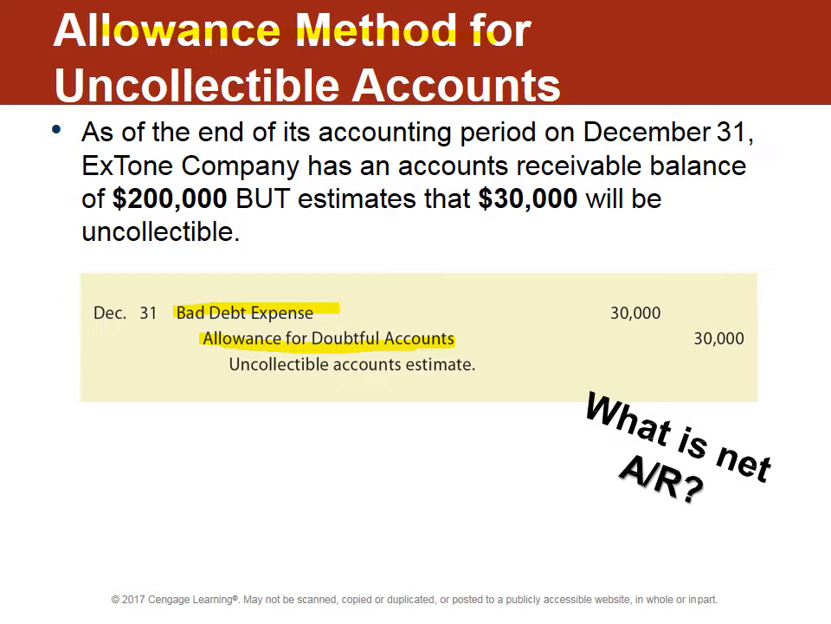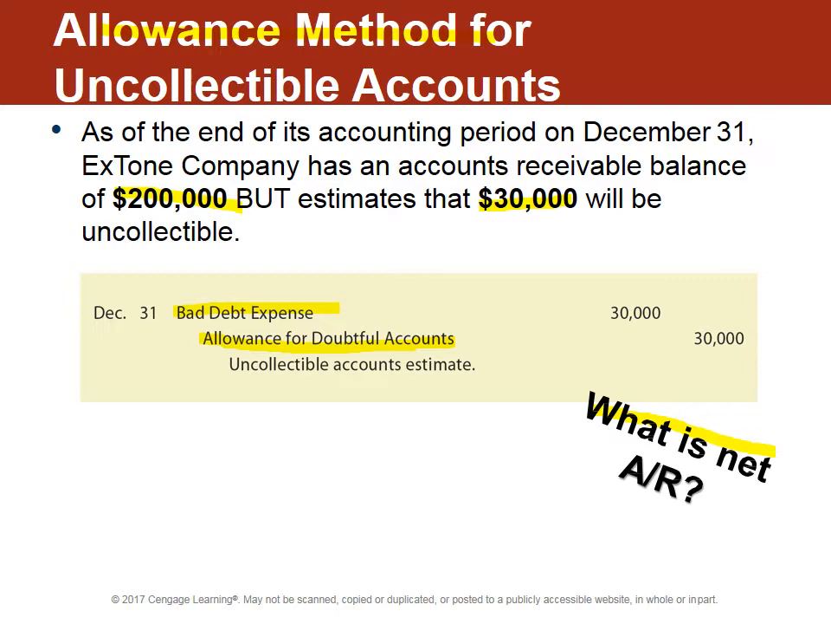So I've asked this question down here. What is the net accounts receivable? In this example, if we have this much in gross receivables and this much in our contra account, you just simply have to subtract, and you'll see that the net accounts receivable in this estimate are $170,000.